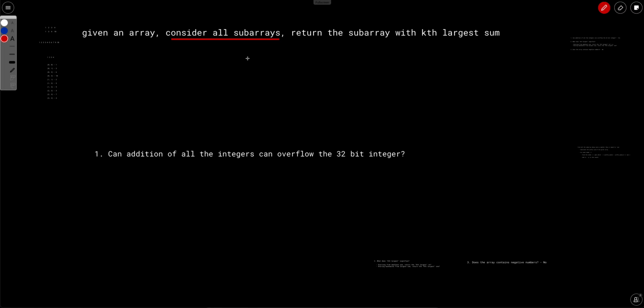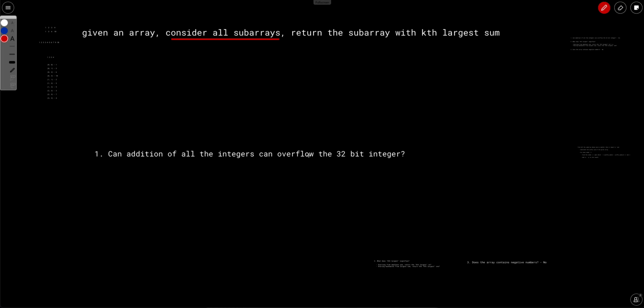So this is a good question to clarify: does the sum of all the subarrays fit in a 32-bit integer or not? For the purpose of this question, let's assume the answer is no, the sum might overflow a 32-bit integer.